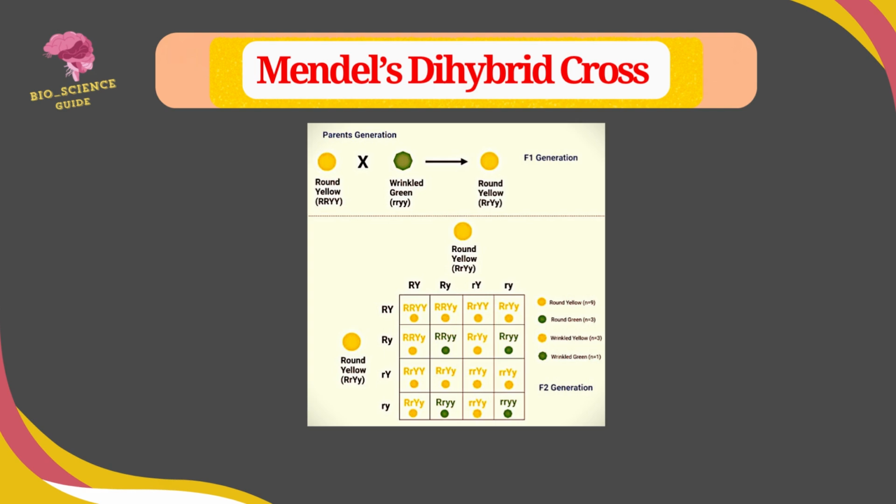The self-pollination of the obtained plants from F1 progeny resulted in 4 varying combinations of seed. The outcome of the dihybrid cross was 9:3:3:1, where round yellow, wrinkled green, rounded green.